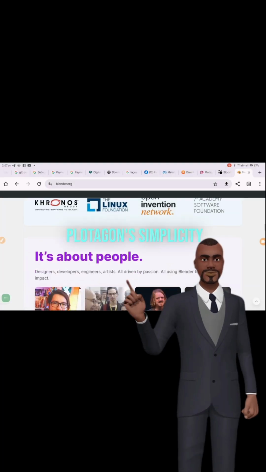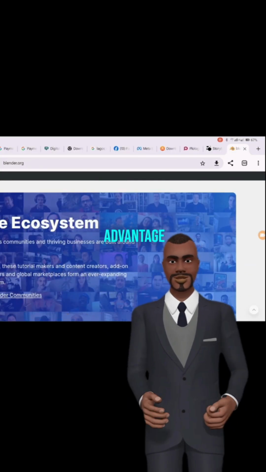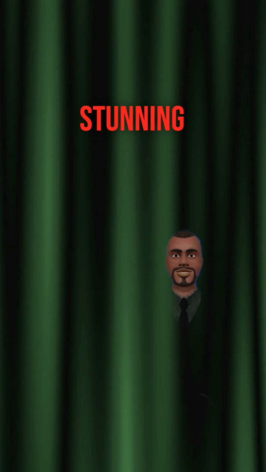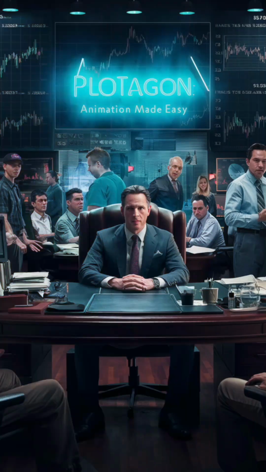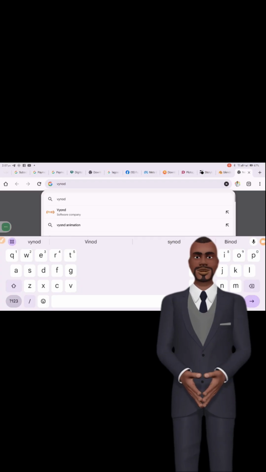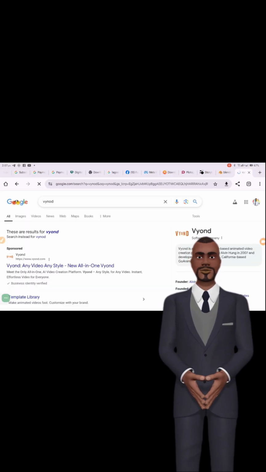Plotagon's advantage. Plotagon's simplicity is its biggest advantage. While Blender can create stunning animations, it requires a lot of technical knowledge and practice. Plotagon allows you to make animations much faster and with a lot less effort.